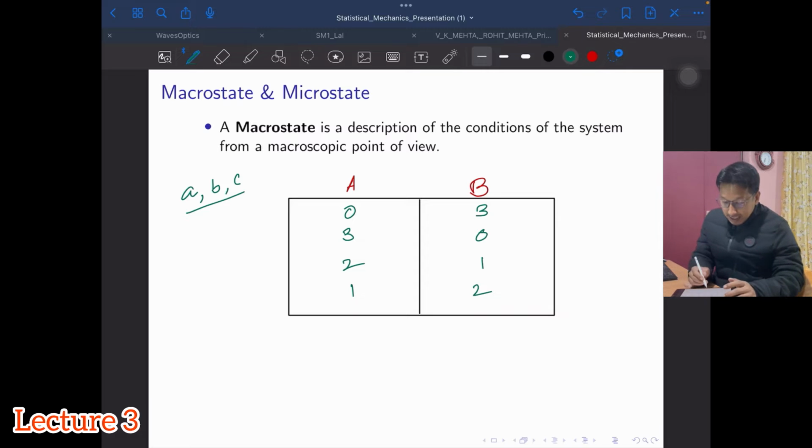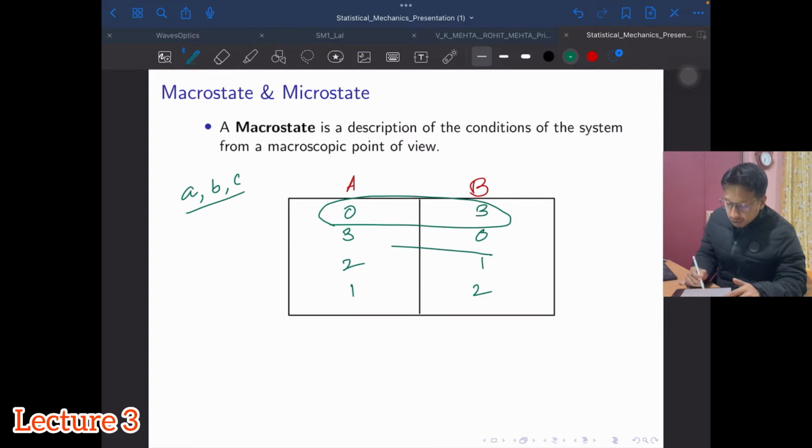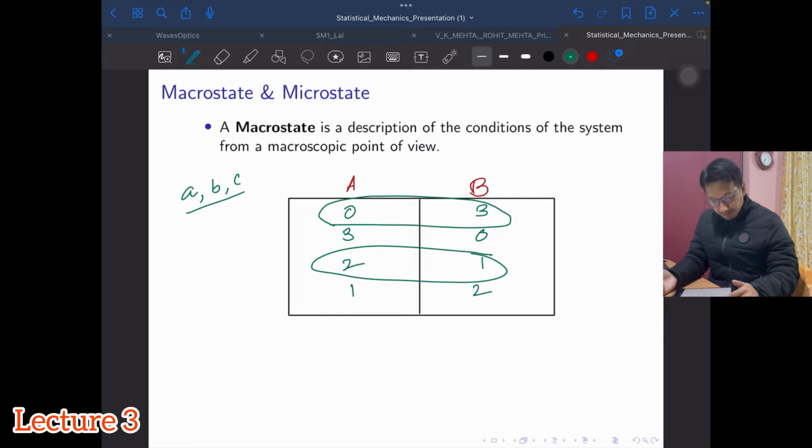So this 0 3 gives you the macroscopic description of the system. This 0 3 represents a macrostate of the system. Similarly, this 2 1 gives you another macrostate of the system.